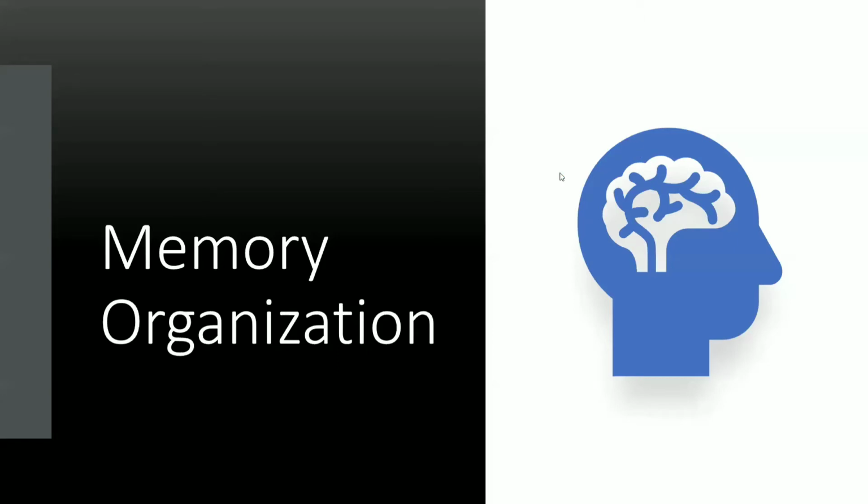And today we are going to discuss a topic called memory organization. I'm sure everybody is using their memories. Okay, so where is the memory? It is present in your brain. So a memory is a part of your brain, right? Now, how many different types of memories are there? There are two types of memories: one is temporary memory and the other is permanent memory.